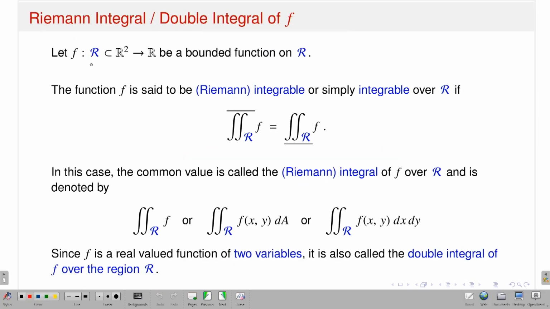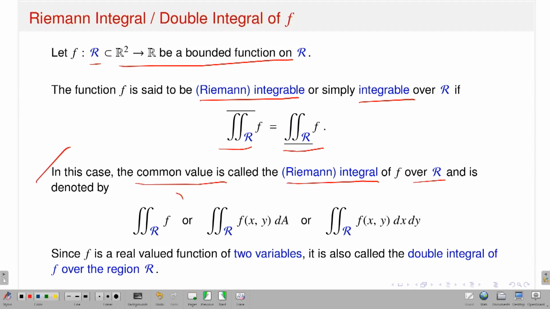So, let f be a function from R, a subset of R2, to R, a bounded function. The function f is said to be Riemann integrable, or Riemann Darboux integrable, or simply integrable over R, if the upper integral is exactly equal to the lower integral. In this case, the common value is called the Riemann integral of f over R, and it is denoted by the integral over R of f, or sometimes the integral over R of f(x,y) dA, or the double integral over R of f(x,y) dx dy. So, these are the various notations I can use once my function is Riemann Darboux integrable.